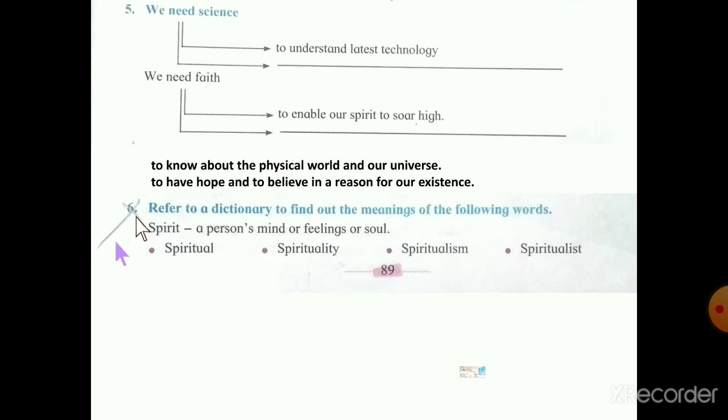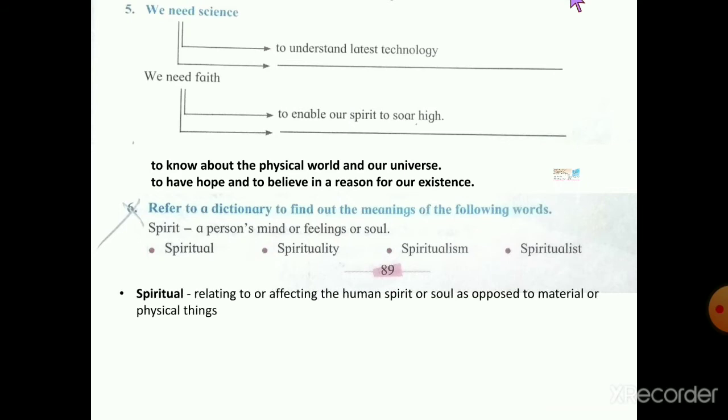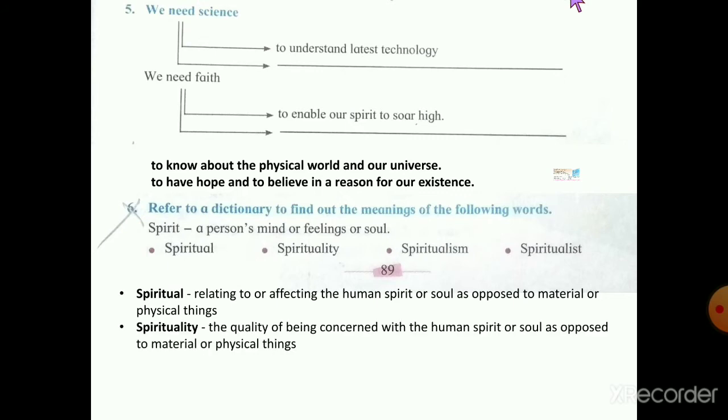Now we have to write down the meanings of these given words. Your first word is spiritual. Its meaning is relating to or affecting the human spirit or soul as opposed to material or physical things. Second word is spirituality. Its meaning is the quality of being concerned with the human spirit or soul as opposed to material or physical things.